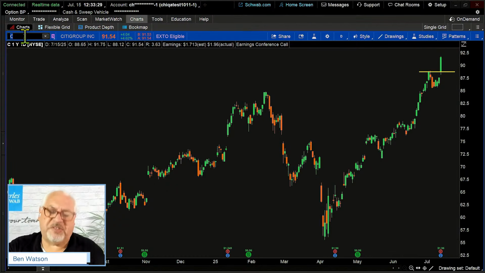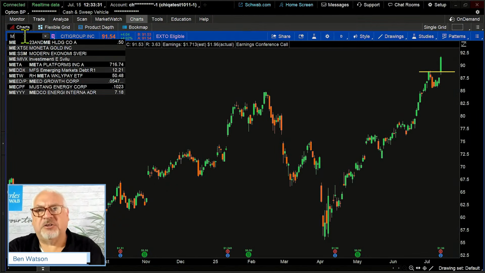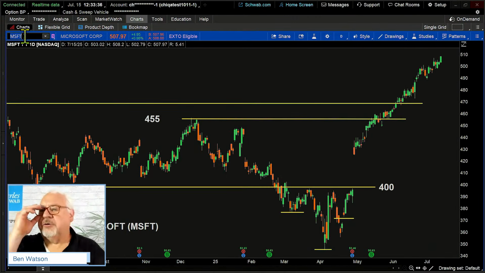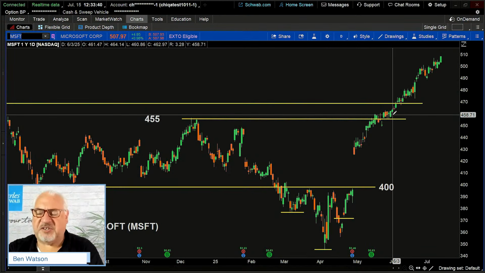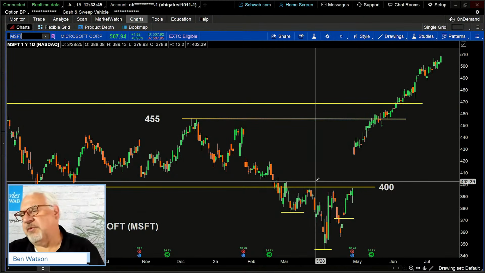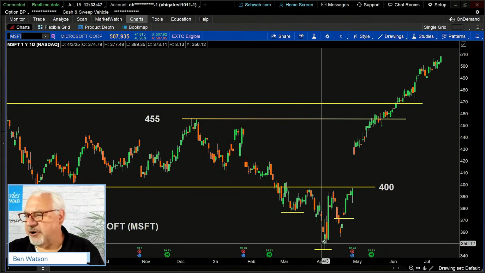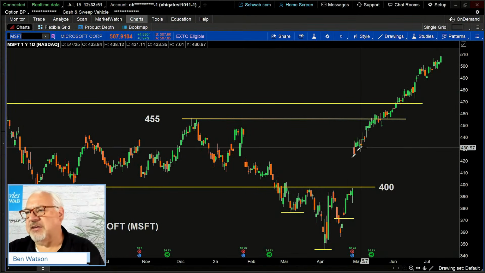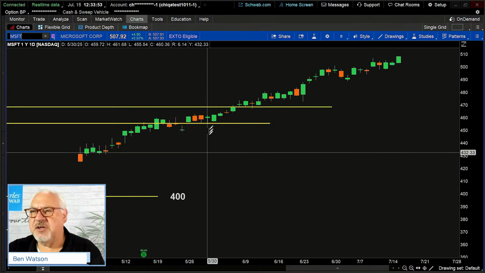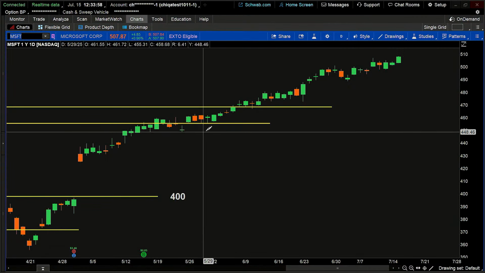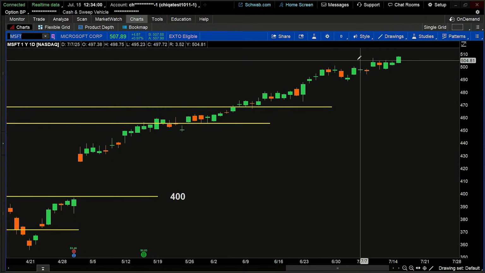Now, I'm going to take a look at one more example here, and that is MSFT. You're noticing a theme here. There are a lot of technology stocks today that are moving higher. This is a stock, Microsoft, that I obviously have drawn some lines on before in the past. Once again, same type of scenario. We have this reversal pattern down here in April. It rallies, rallies, rallies, rallies. Notice all of those big green candles keeping this moving. There's a couple of those little equilibrium or indecision type candles as this continues to move.